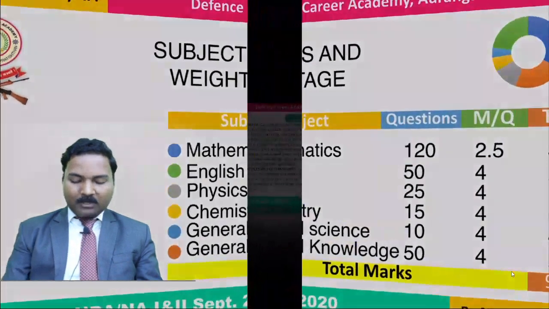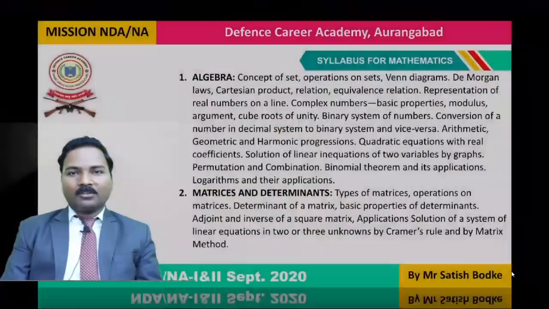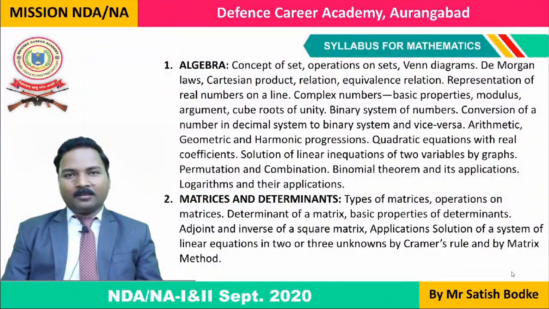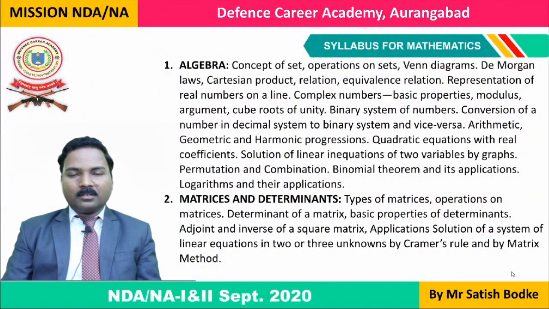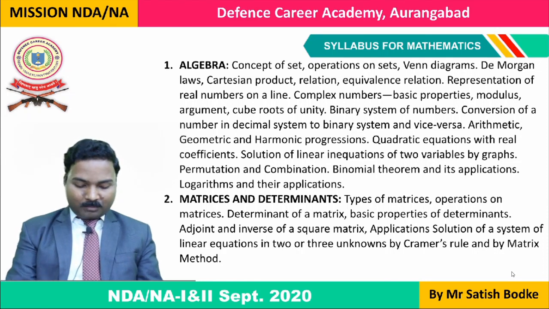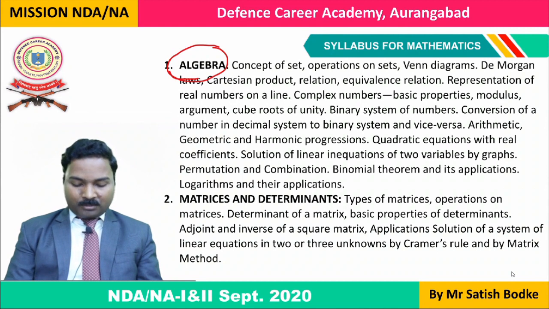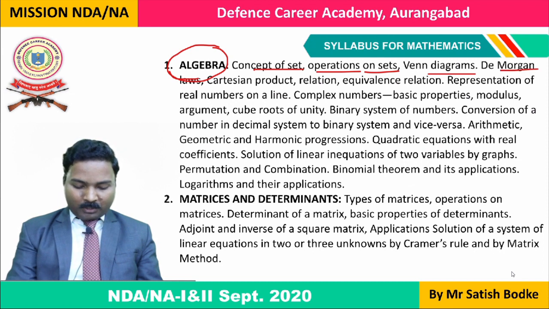Now we are going to learn the syllabus of mathematics for NDA written examination paper. Okay, in this section we can see that section number 1 deals with algebra. In algebra we have different subsections, subtopics such as sets, operations on sets, Venn diagrams, De Morgan laws.